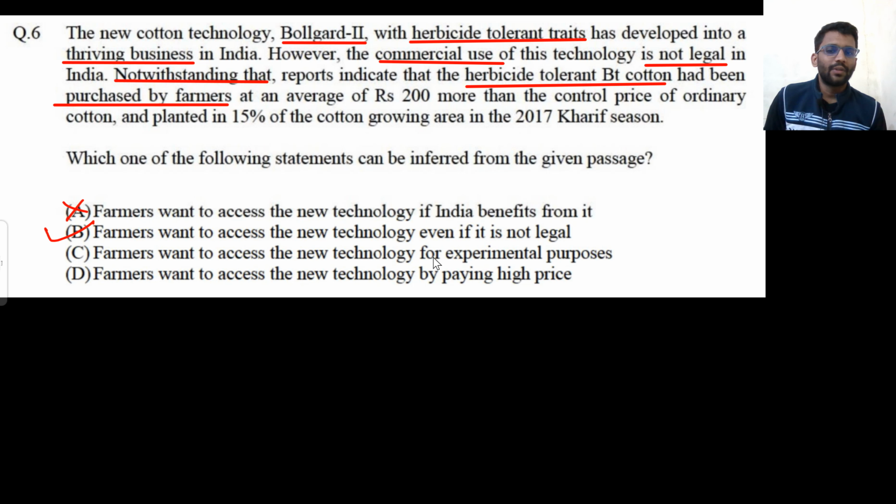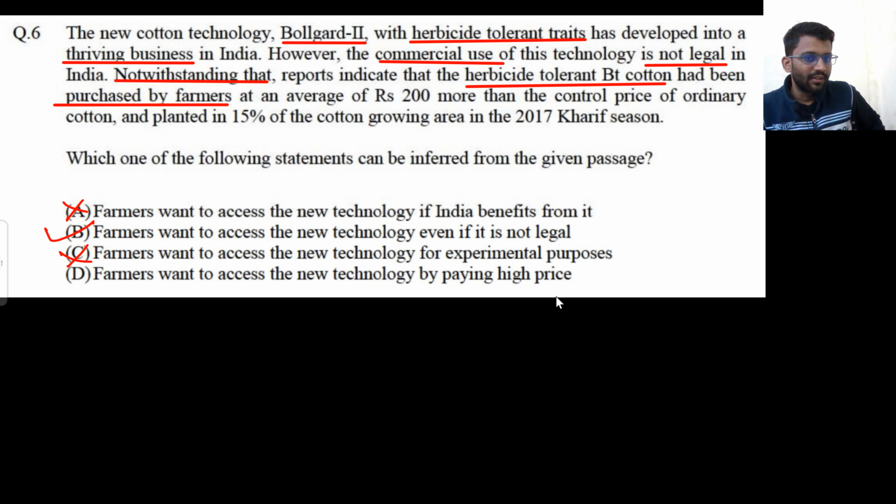Farmer wants to access the new technology for experimental purpose? No. Farmer wants to access the new technology by paying a high price? No, they don't want to. This paragraph is saying that they are accessing the new technology by paying the high price, but it is not their will. It is not something that they want. They are getting it for a higher price. Why? Because that is illegal in India. So whatever is illegal will be of higher price, right?